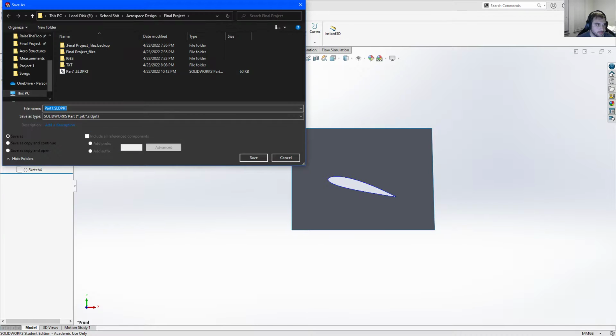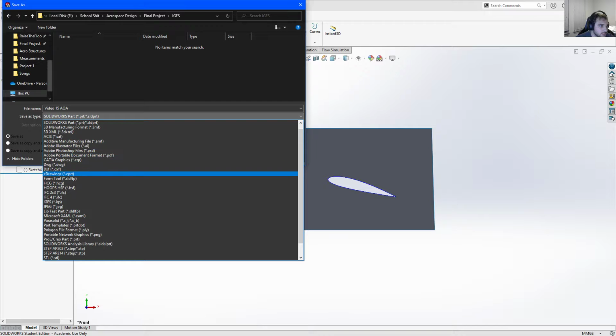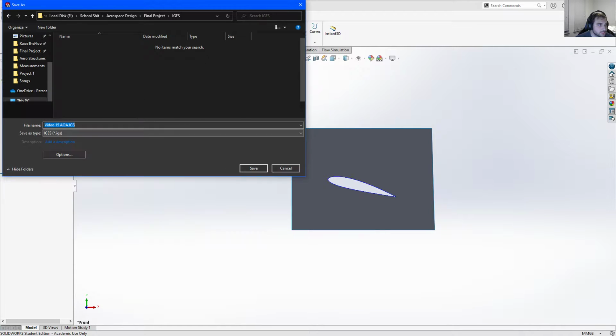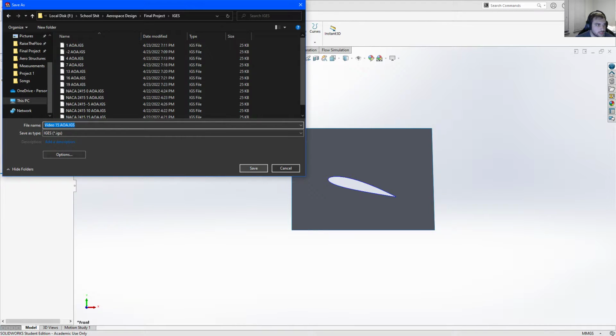We're going to save this as an IGES file, video 15 angle of attack. Save it as an IGES file, and this is much easier than building it in Fluent. Like, everyone should do it this way.